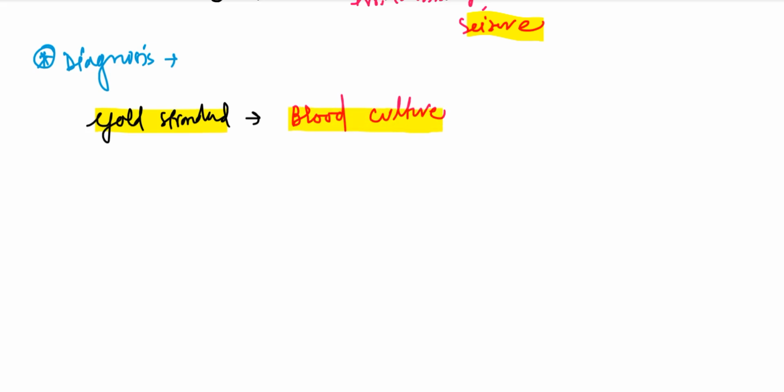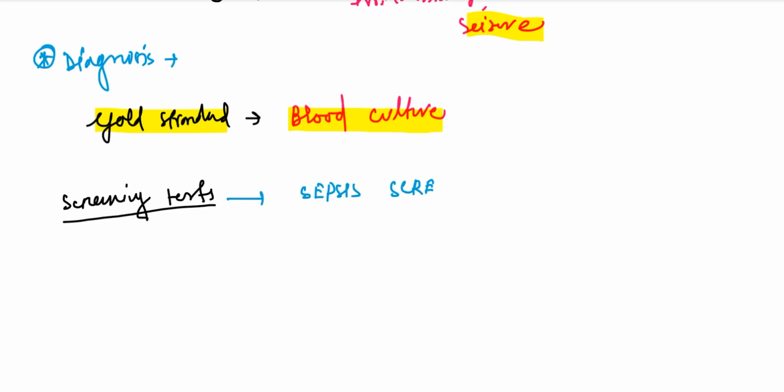But as it is very time consuming, we have to start treatment even before the culture report arrives. So we have to perform screening tests for neonatal sepsis, which is called sepsis screening. Very important, sepsis screening.